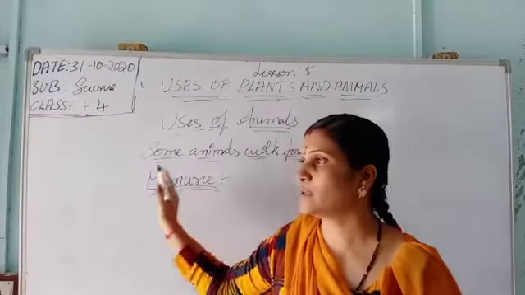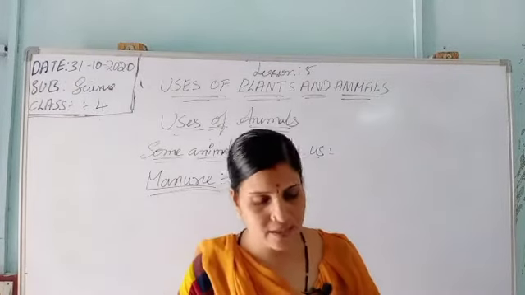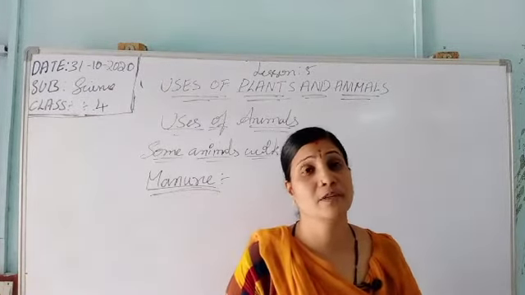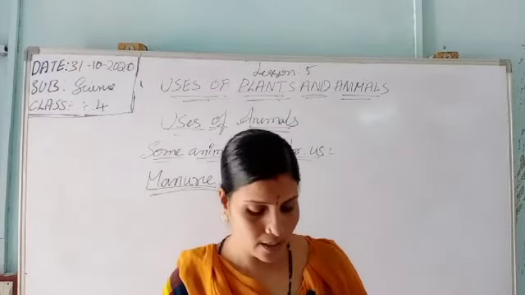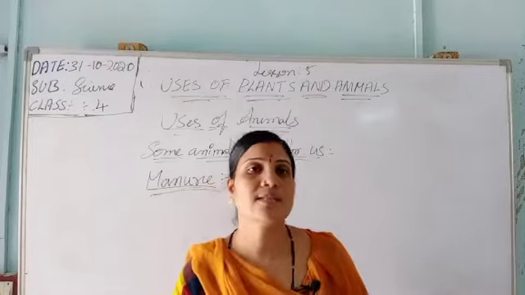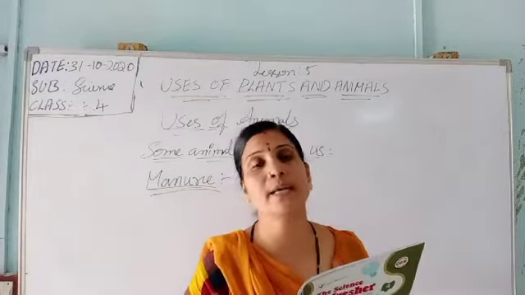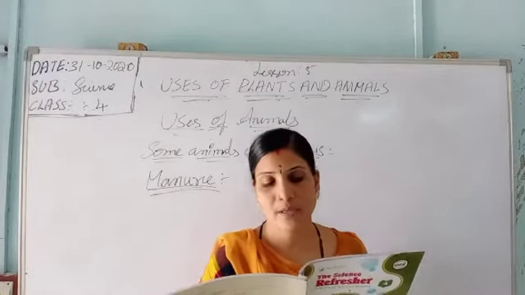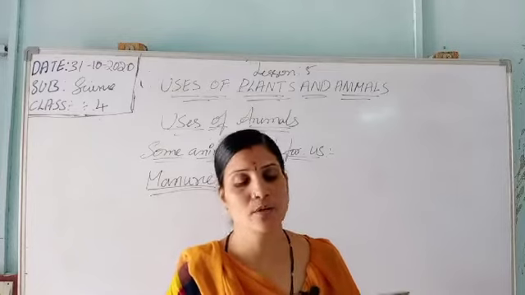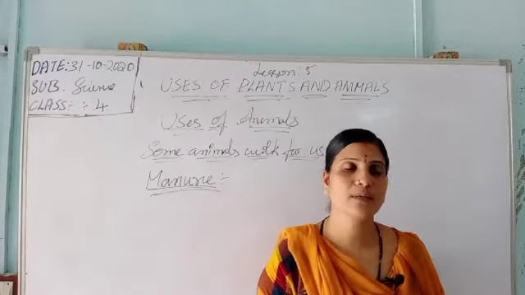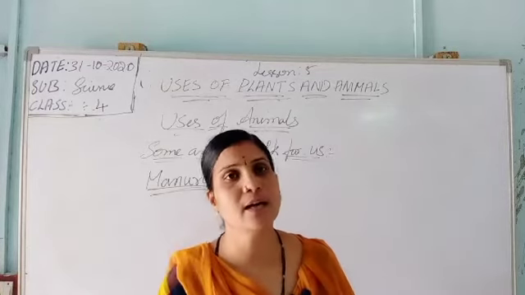So these are all the things we have learned about the uses of animals. That is food, which we get from cow, buffalo, goat, and meat. After that, silk, wool, and leather from animals. Then honey and wax, pearls, some animals that work for us, and manure. These are the uses of animals.